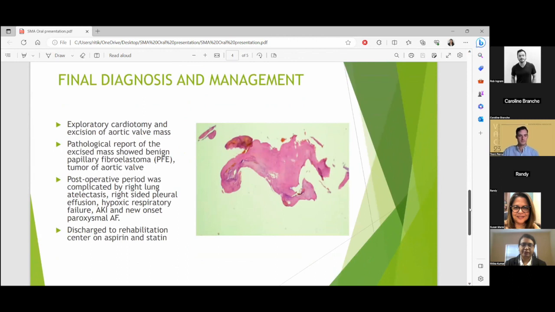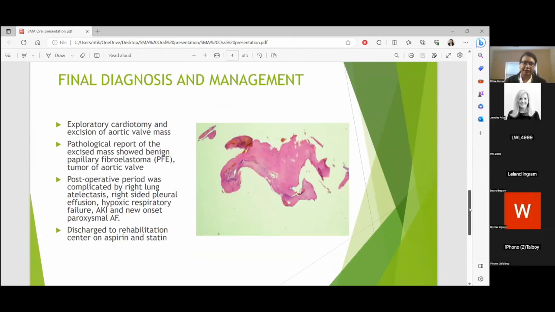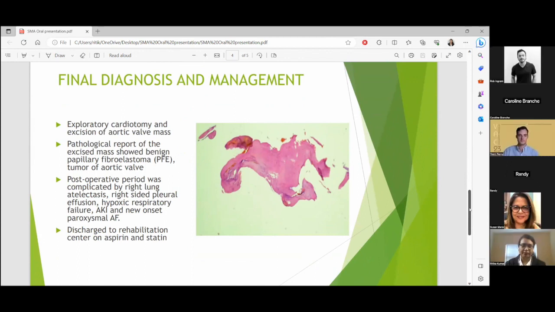Then we requested a cardiovascular surgeon consultation, and finally the patient underwent exploratory cardiotomy and excision of that aortic valve mass. That mass was sent for pathology, and the pathological report confirmed it was a benign papillary fibroelastoma, a tumor of the aortic valve. I have posted the histological image of that slide, and here we can see the papillary projections confirming the benign papillary fibroelastoma.